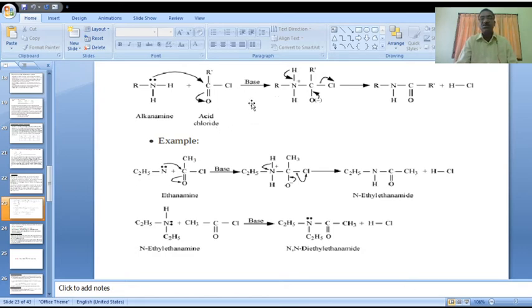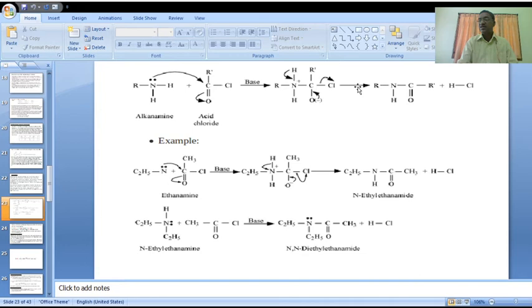In presence of base, the reaction proceeds. Okay. Here we get the tetrahedral intermediate, where oxygen gets a negative charge. From this, we are using pyridine.